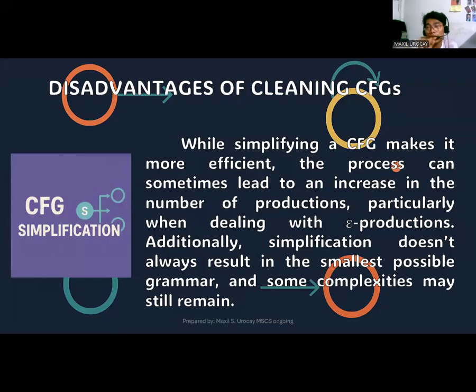Since this is really important in terms of studying cases like the Chomsky and Greibach normal forms, you have to simplify and normalize your grammar to fully determine those cases. So that's why this is really important to observe.